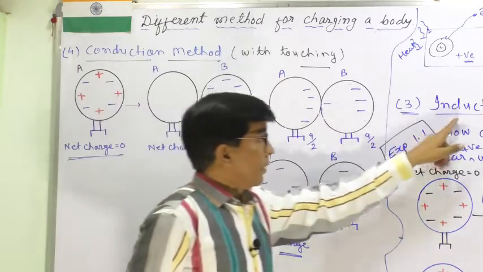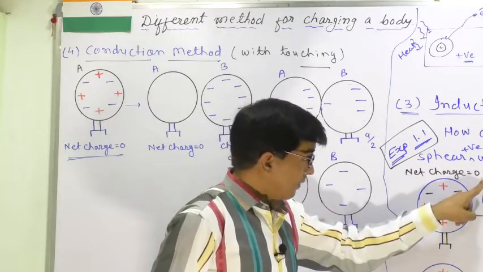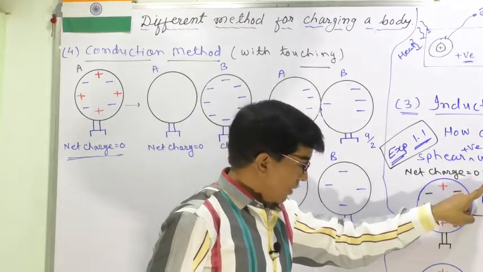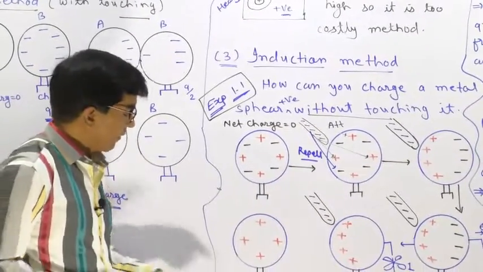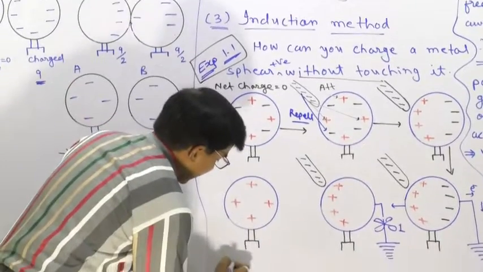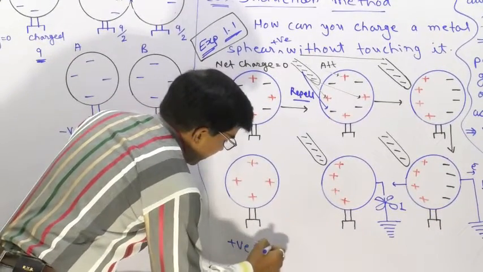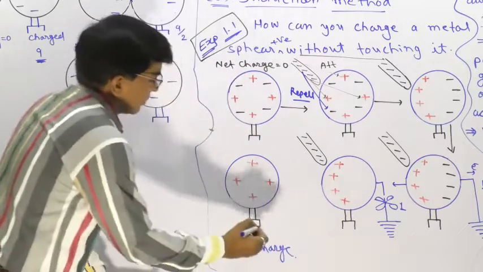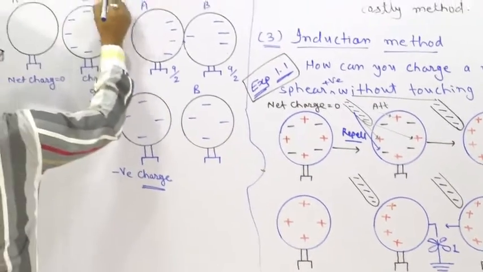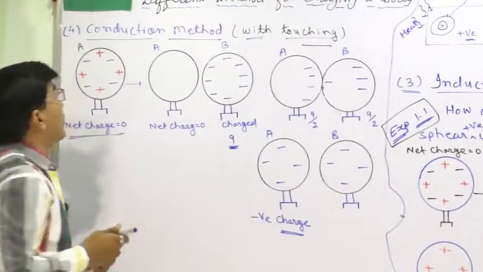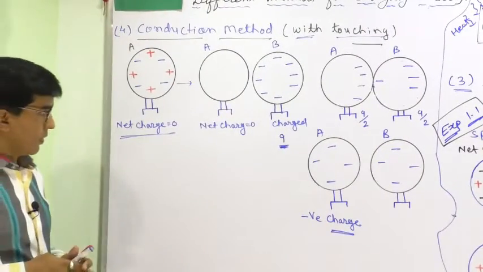And here, in the induction method, we used a negatively charged rod and this sphere was charged positively. The method with touching is known as the conduction method.